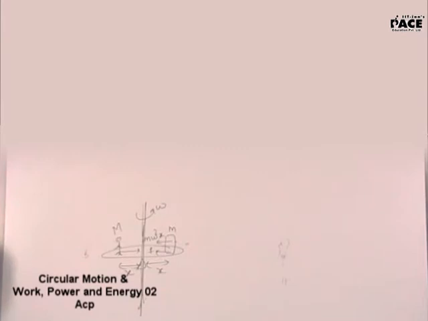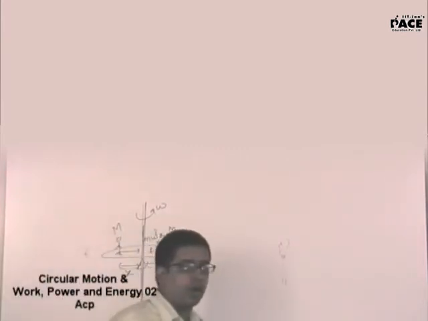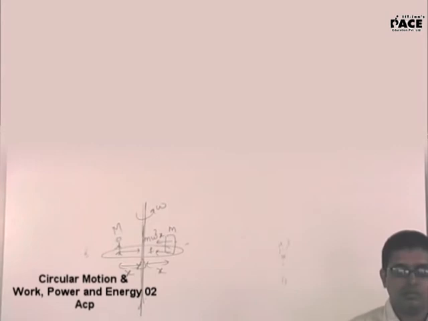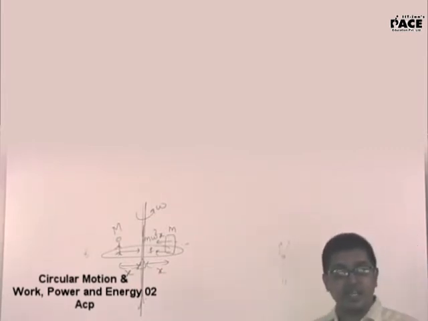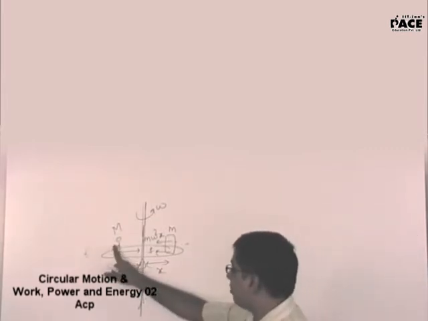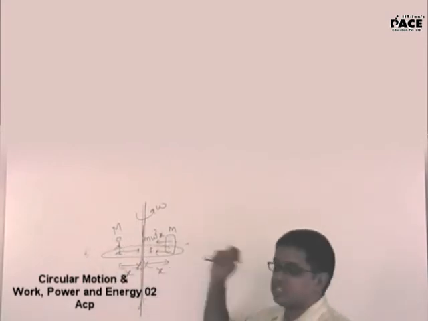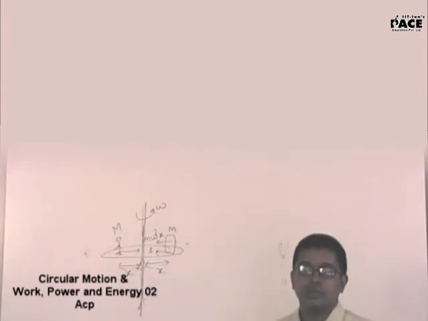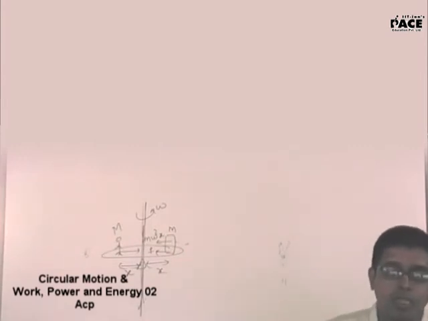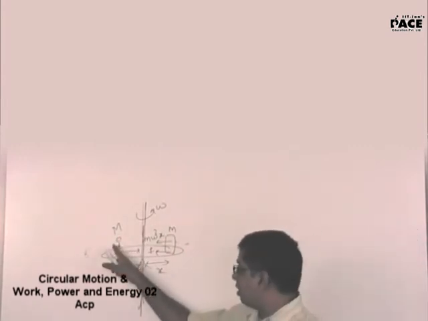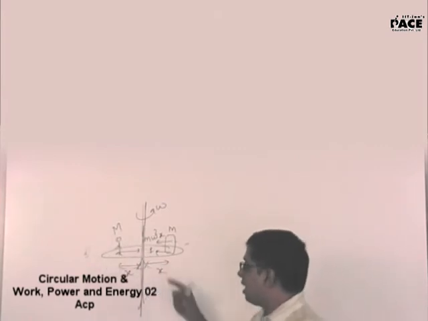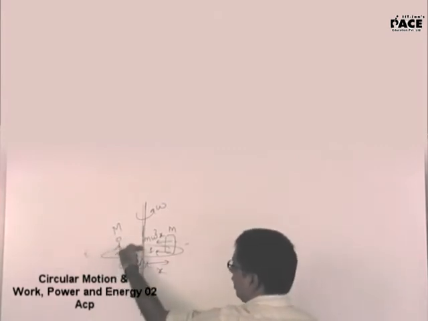Now describe how will this man see that block at rest. Sir, but for the man himself, the acceleration will not be towards the center, it will be away from center. Who said that? There should be some force providing the required acceleration towards the center. The acceleration of the man with respect to ground is omega square x towards the center. Sir, that will be from ground. Centripetal force, right? That centripetal force is towards the center, so his centripetal acceleration is towards the center, that means in this direction.